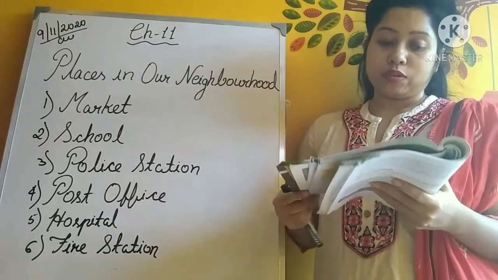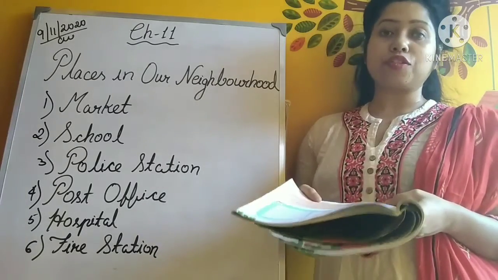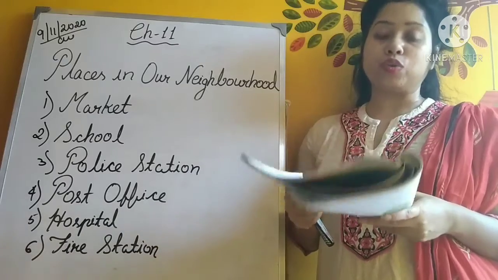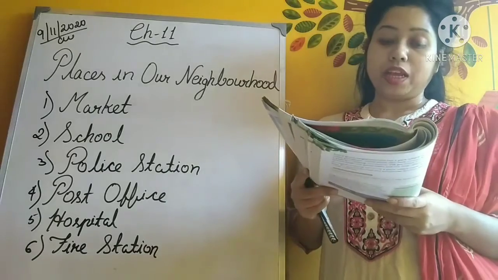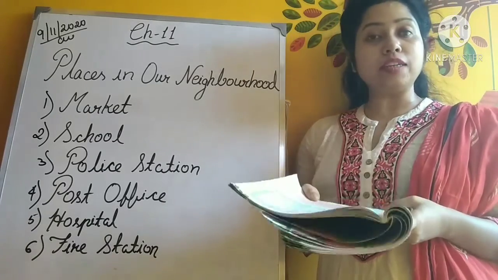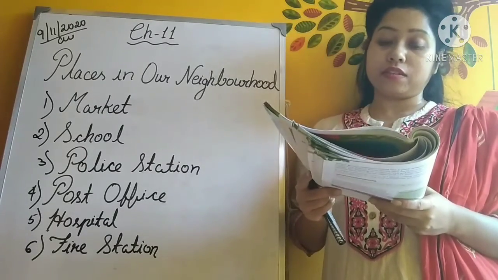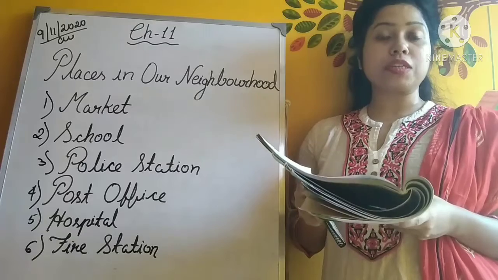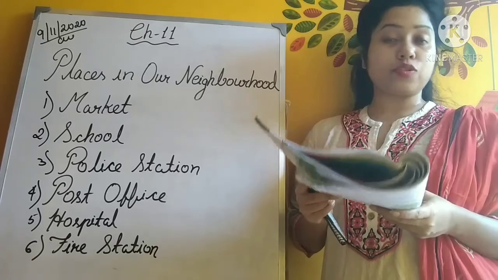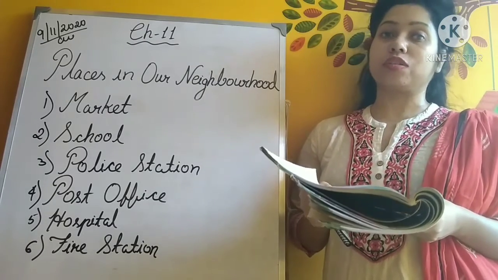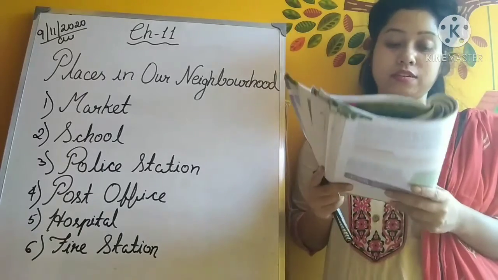Fine. So there are some words to learn. Let us go through this on page number 71, which is very important, as you know. The first one, neighborhood. Neighborhood means a part of a town or city where you live, okay? Money order, a way to send money to somebody through the post office. Ambulance, a vehicle that takes us to a hospital in case of an emergency. Emergency, a sudden serious situation that needs immediate action, okay? That means the thing that is to be done is right at that moment.